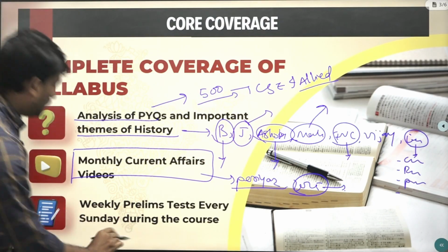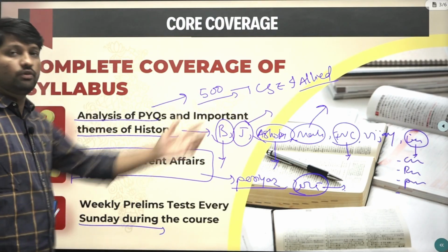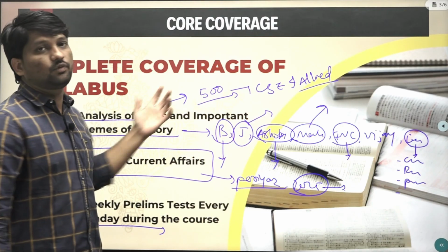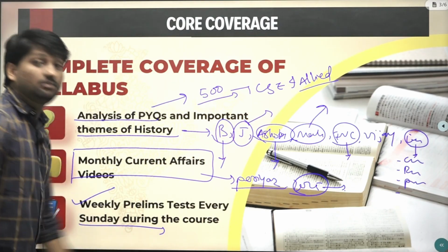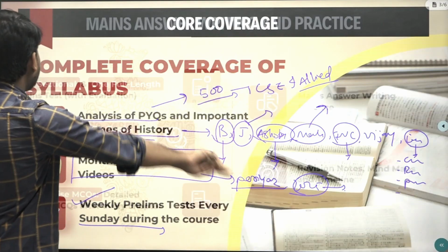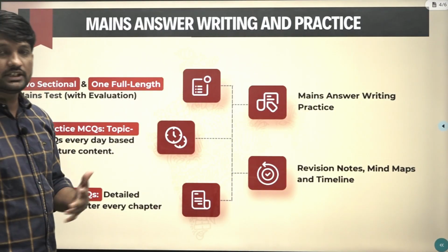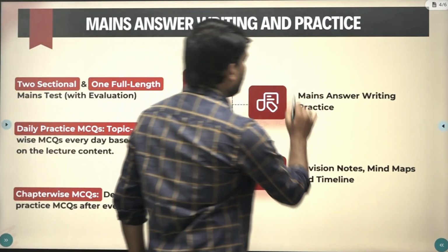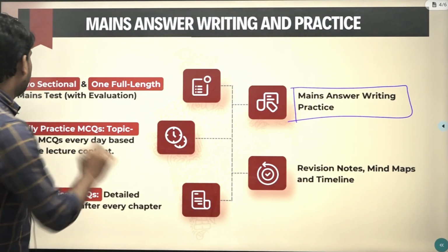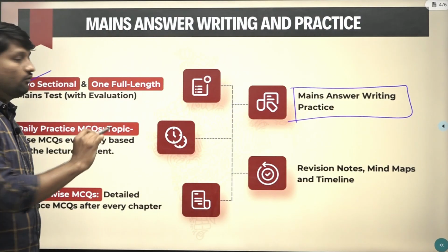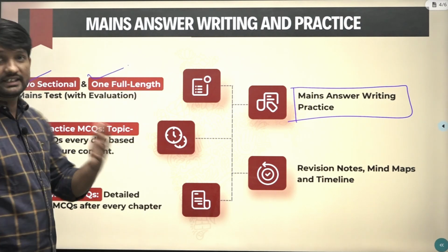Then also, like if the history course is for 2 months, throughout the course you will have a weekly prelims test on every Sunday. Throughout this course, whenever there is an important topic for mains, we will do answer writing for mains. You will have 2 sectional and 1 full length mains test.